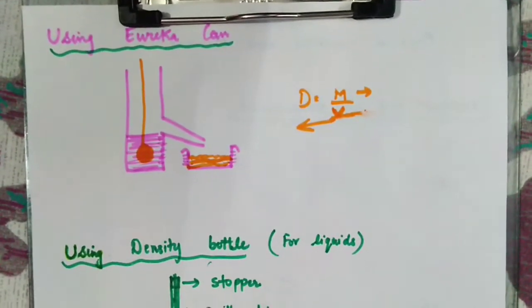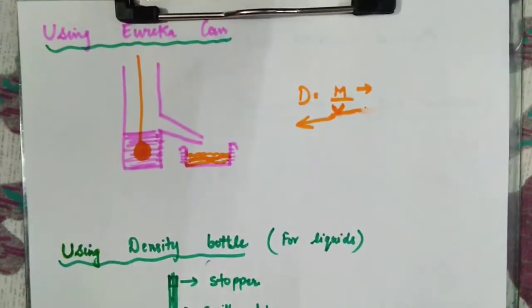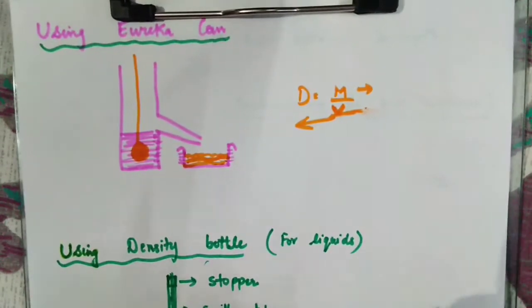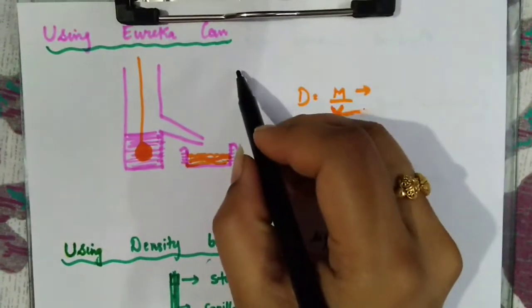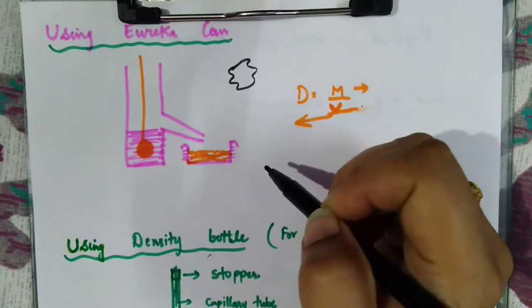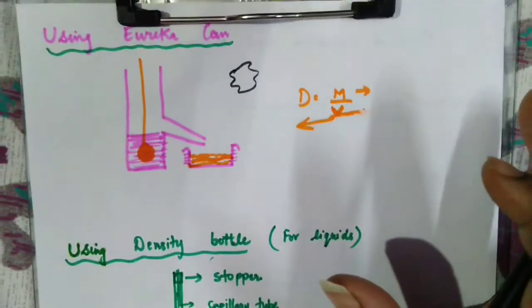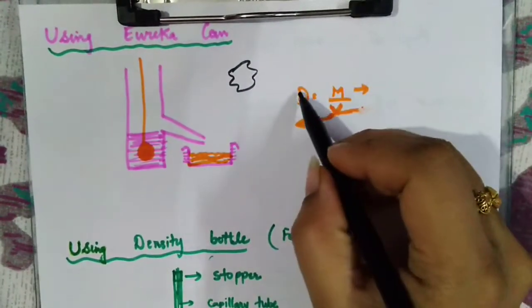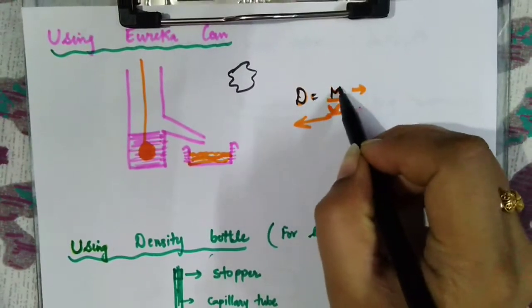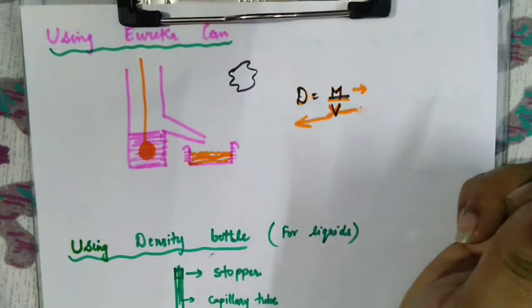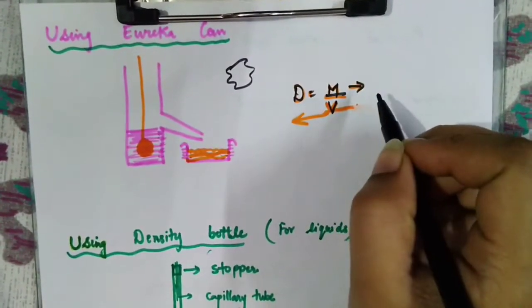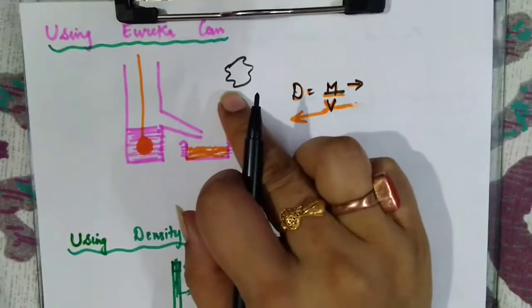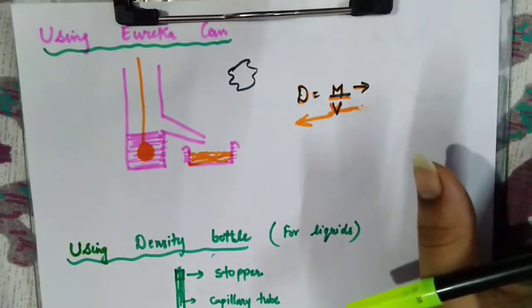Now the next topic is if you are given a solid substance that is a little irregular in shape. Suppose they have given you a stone, the procedure is going to remain the same. What do we have to calculate? Its density. So for density, what do we need? Its mass and volume. Mass, I told you just now how you have to calculate. Keep it on a measuring balance and measure the mass.